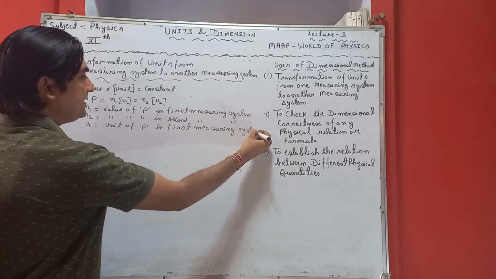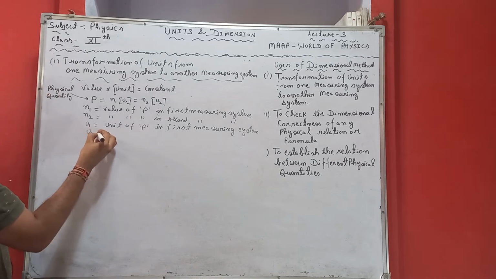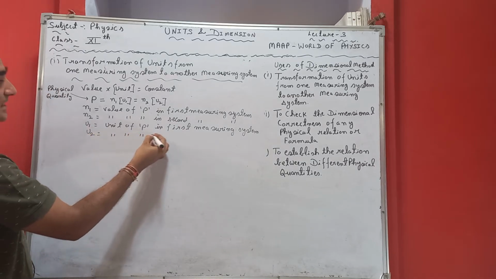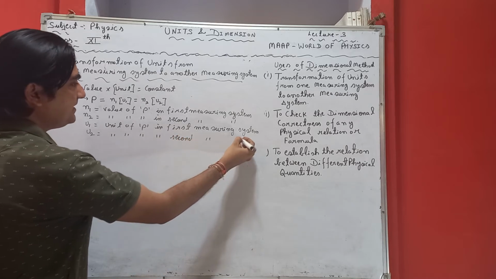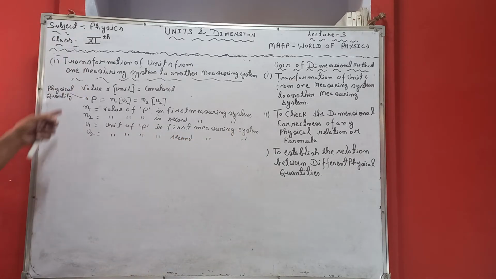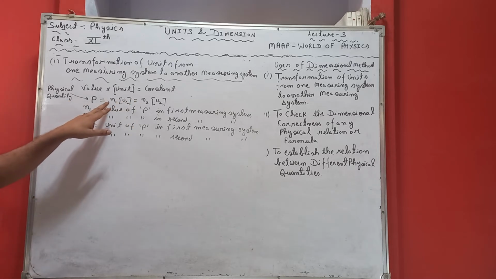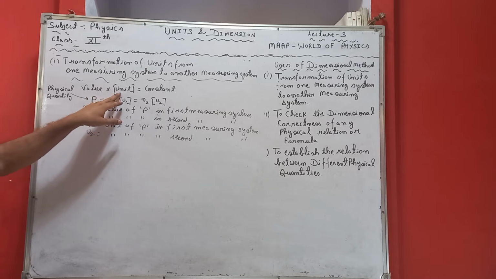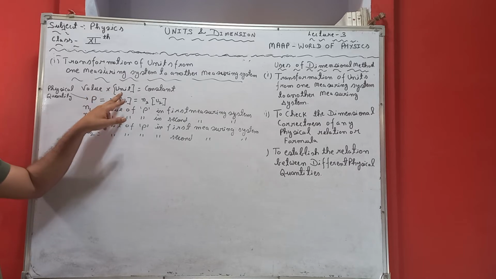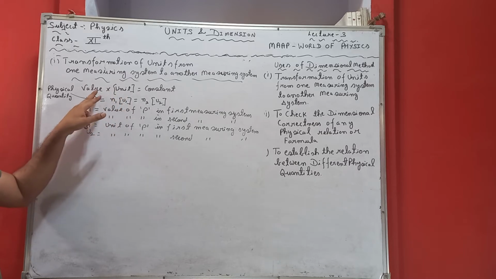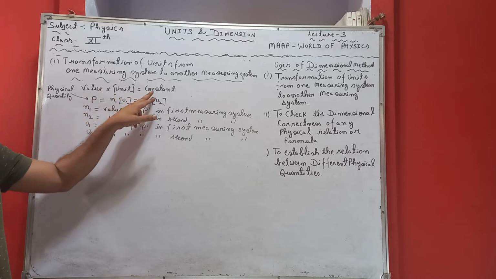Okay, then what is U2? U2 is the unit of this physical quantity in the second measuring system. I hope you get the meaning of what I have written over here. It means that if the unit of any physical quantity gets changed, then its value also gets changed, such that the value multiplied by unit remains constant.